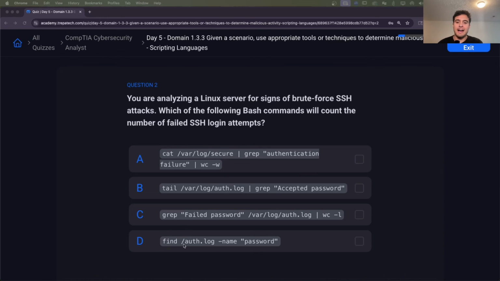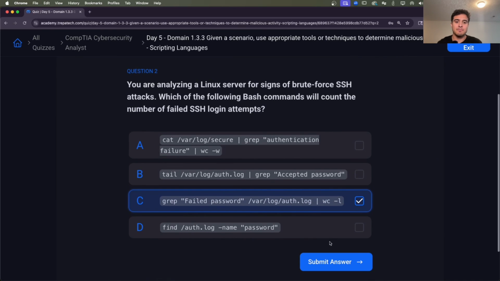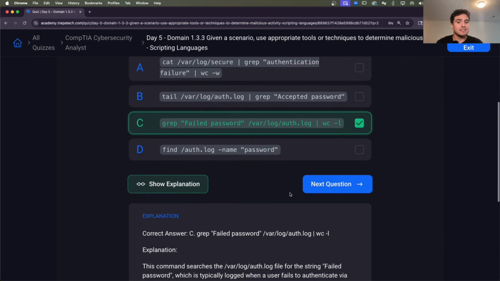And then D, the cat command is not what we want to use. It doesn't have the full path there to the auth.log file. C does, it's the full path, right? So I'm going to go with C, grep. And that's like a regular expression right there, failed password. And then we're looking in this file with the complete path. So I'm going to submit, and yes, it's going to be C.